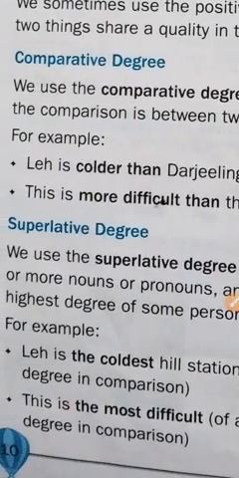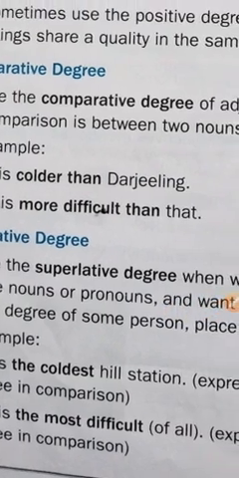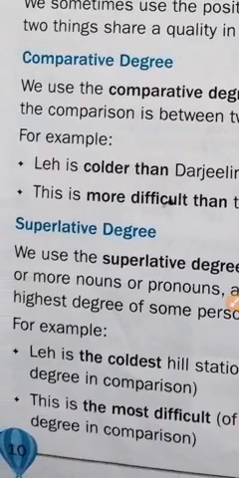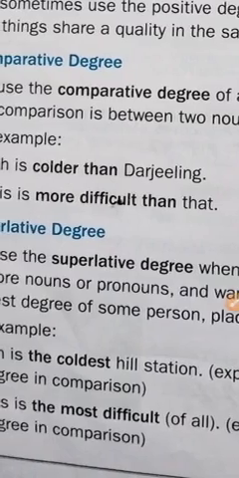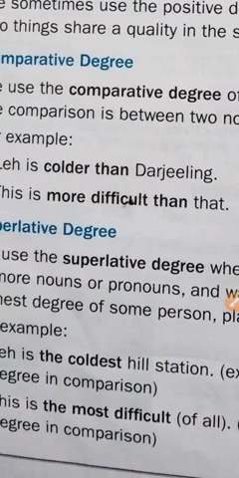It means Darjeeling is not as cold as Leh. Leh is colder than Darjeeling. This is more difficult than that. Here I am saying that one is more and one is less.